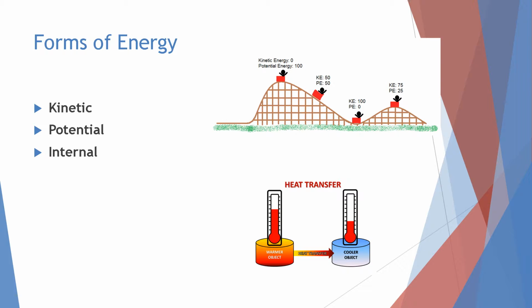The conservation of energy is shown with the diagram of the roller coaster. When it's at the top and not moving, it has zero kinetic energy, and 100% of it is potential energy based off of its height. And then as it falls down, the kinetic energy increases, but it loses altitude. So the potential energy goes to zero as it reaches max velocity.